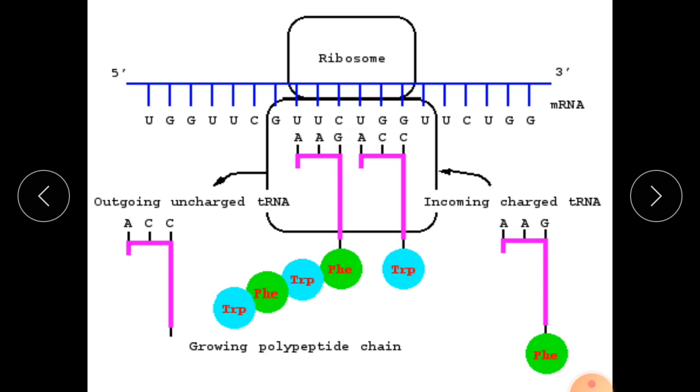When the charged tRNA, which carries the newly formed amino acid, binds with the A site, from here it will shift toward the P site, and during that period the shifting of the amino acid will occur, from one transfer RNA to another transfer RNA.